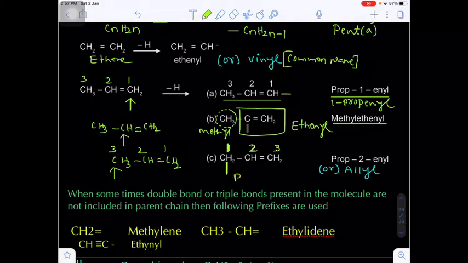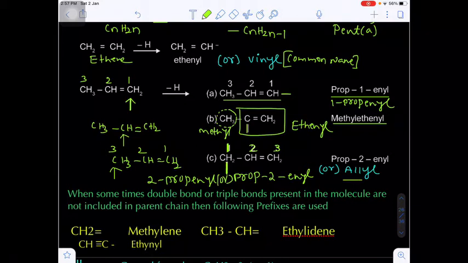This is prop, and the double bond is now between 2 and 3, so the lower number is 2: 2-propenyl or prop-2-enyl. Are you getting my point? This is nothing but 2-propenyl or prop-2-enyl.